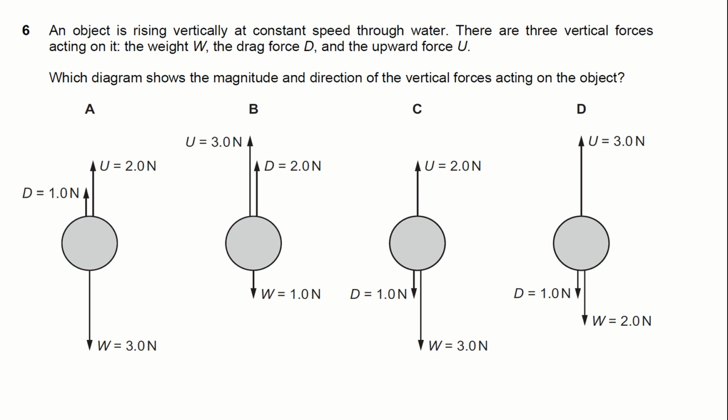So here we should know that, let's read the first statement once again. An object is rising vertically at constant speed. This is the key point over here. What is the key point? It is moving with a constant speed. This means that the object is moving in equilibrium.